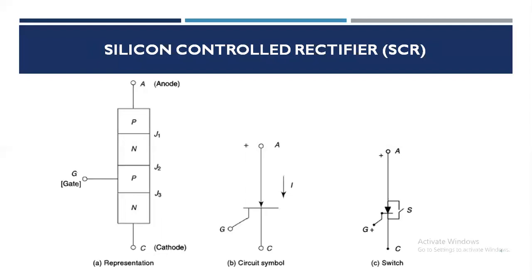When the SCR is forward biased, it comes to on state only when the gate trigger pulse is given. Note that it acts as a closed circuit. When the SCR is reverse biased, then it is turned off and it does not allow the current to flow in the opposite direction and acts as an open circuit. Thus, SCR is a unidirectional controlled switch.